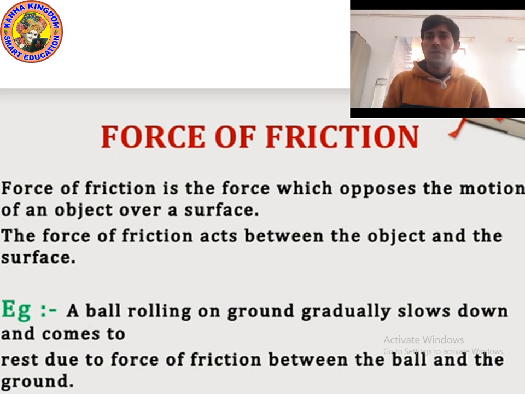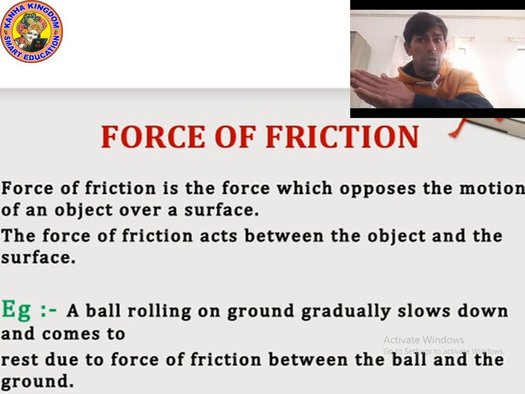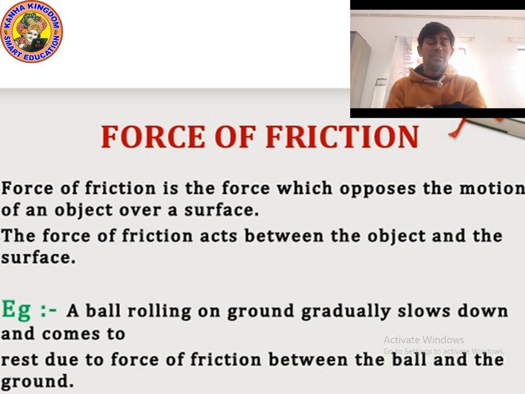So the force of friction acts between the surface of the object and the other surface. Between both, this force applies, and for your kind information, friction force always applies in the opposite direction.